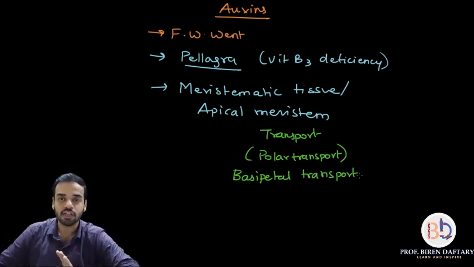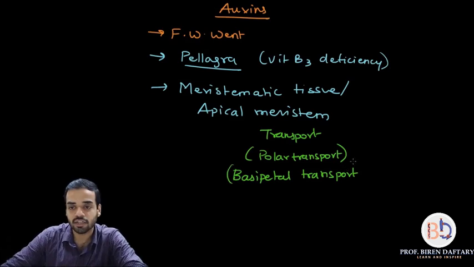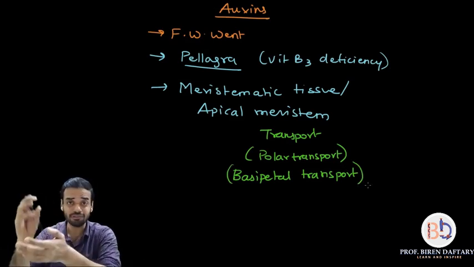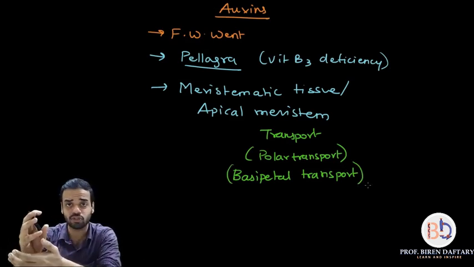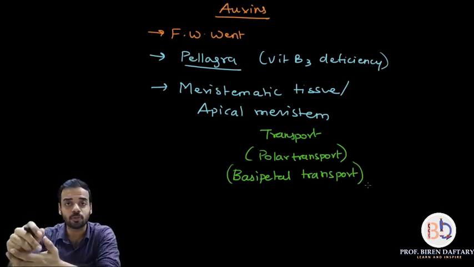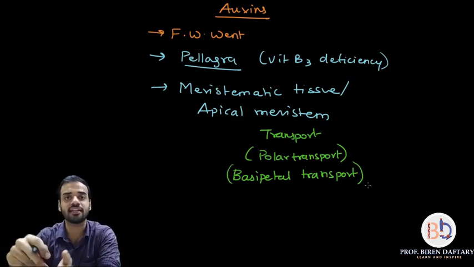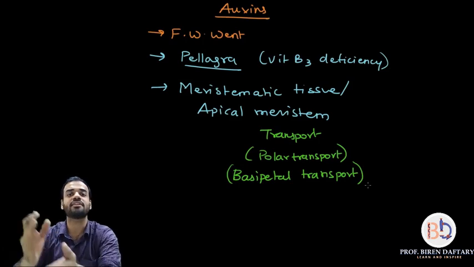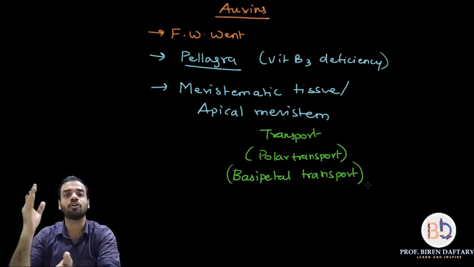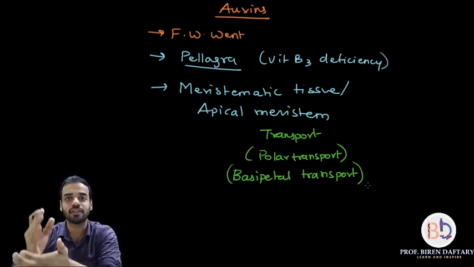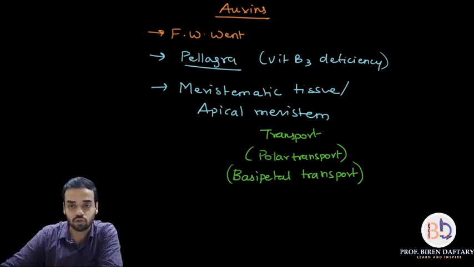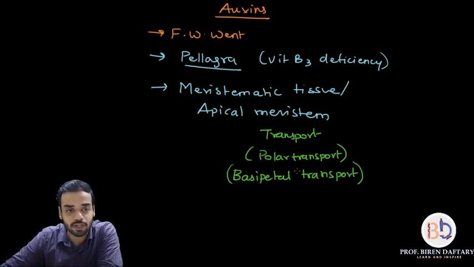I hope this is clear. So both these words are very important. These auxins which are present in the meristematic tissue are transported only in one direction, the downward direction, which is called polar transport or basipetal transport. Is this clear? Okay, so over here I have written all the important points.